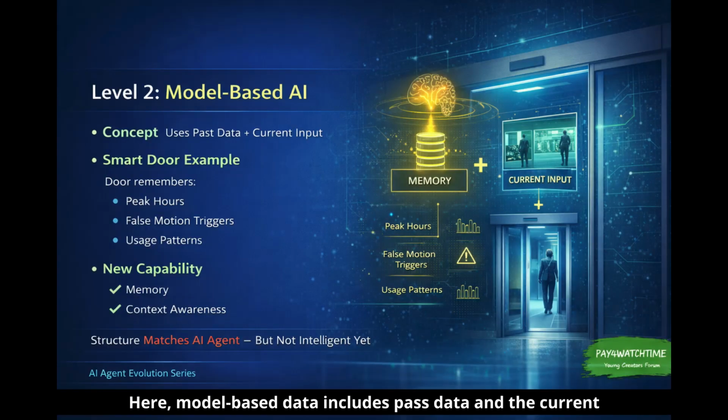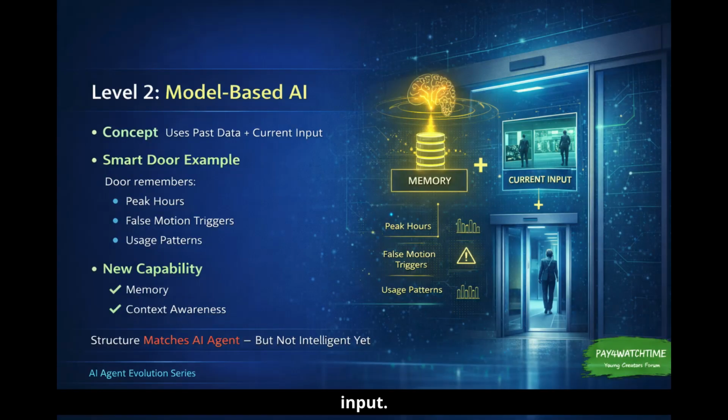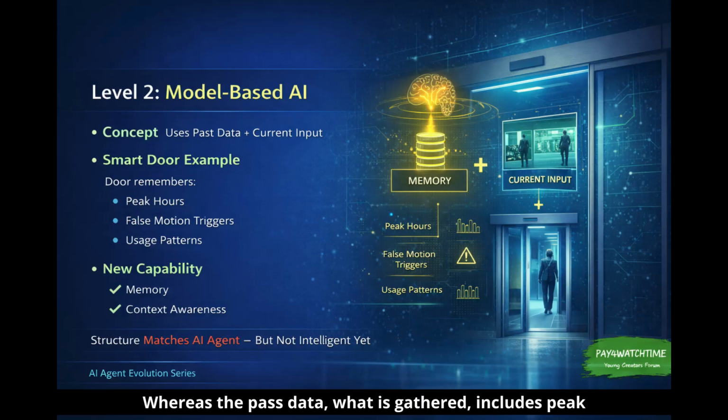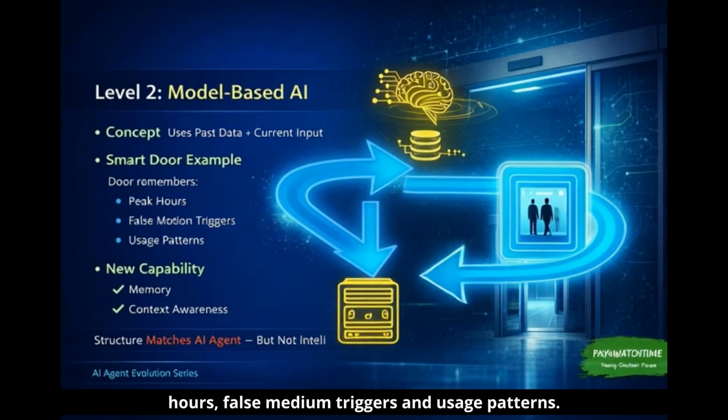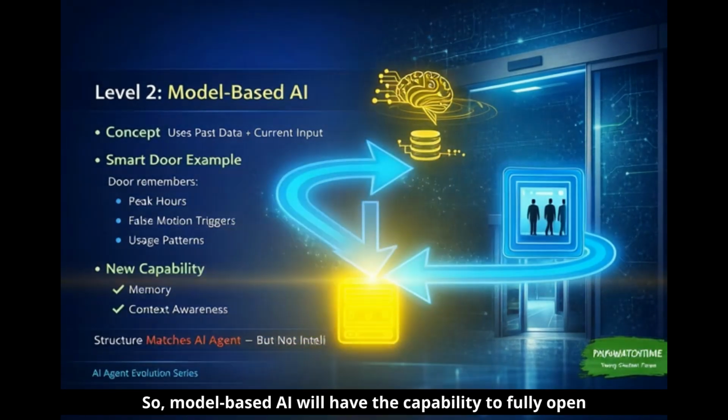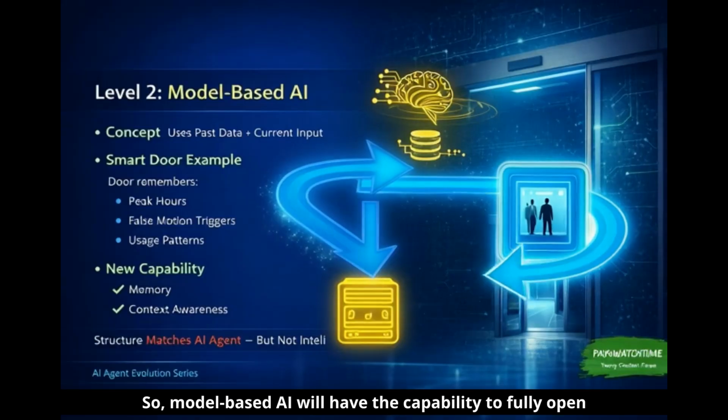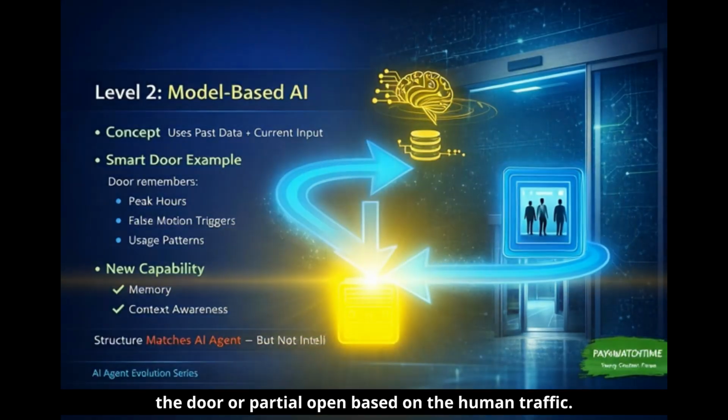Here, model-based AI includes past data and the current input. What is the current data? That is the number of persons entering the door. Whereas the past data gathered includes peak hours, false motion triggers and usage patterns. So model-based AI will have the capability to fully open the door or partially open it based on the human traffic.